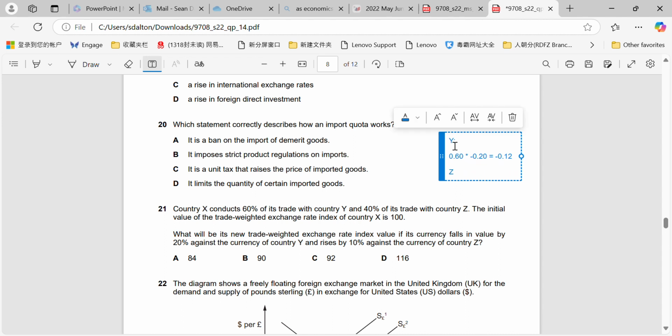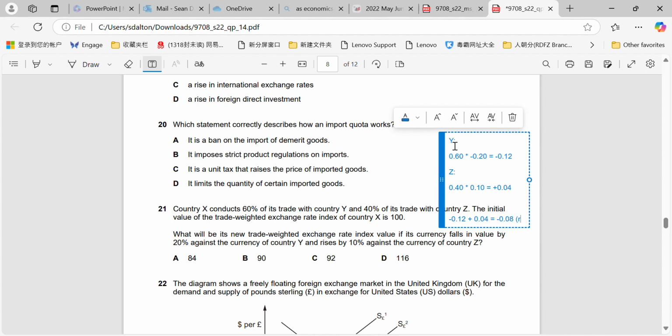For country Z, do the same thing: the proportion of trade, which is 40%, multiplied by an appreciation, so a positive number of 10%, that gives us a positive 0.04. Those two are added together, so minus 0.12 plus 0.04 gives us minus 0.08.